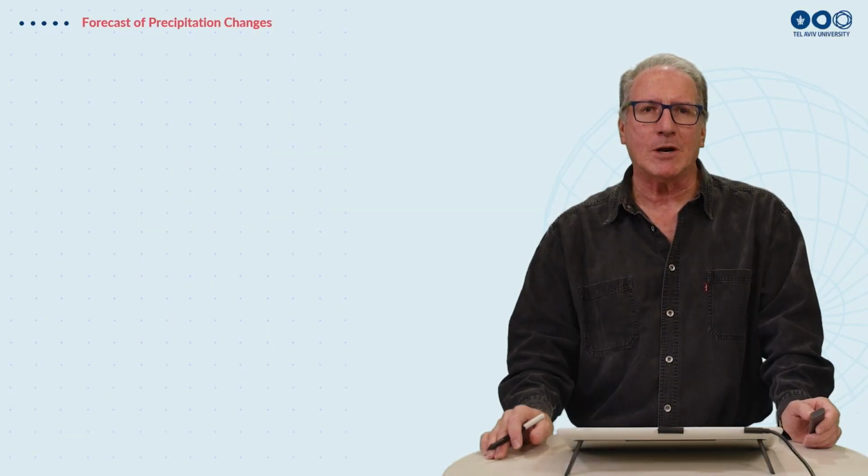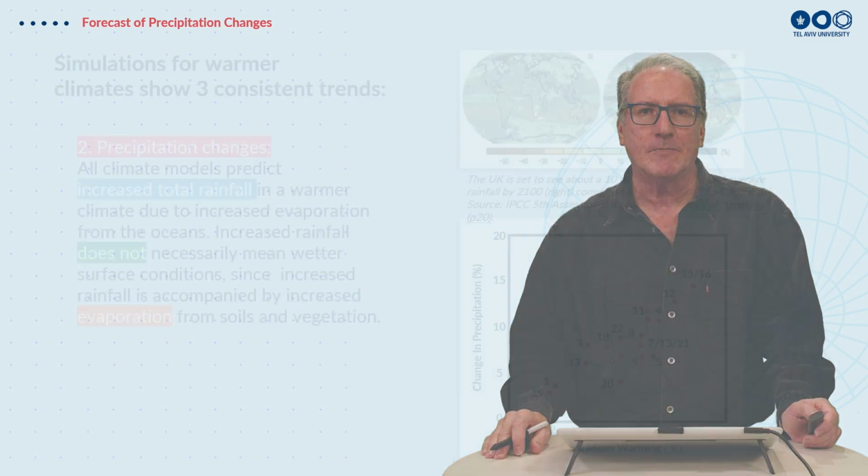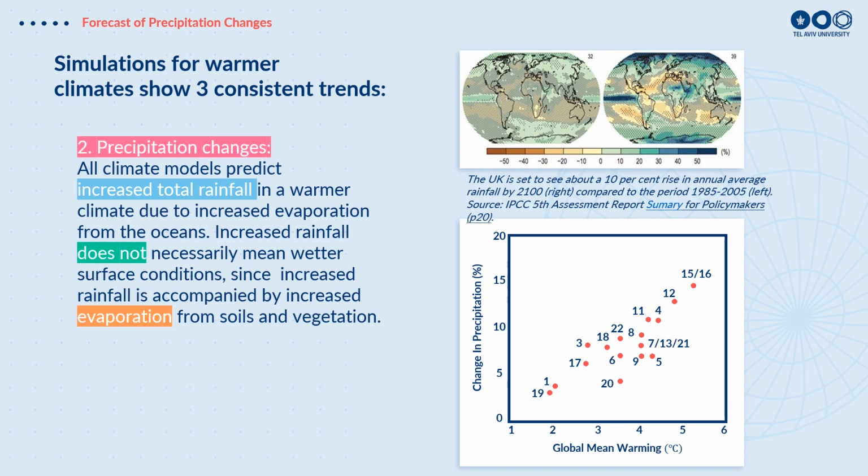The second parameter that all the models agree with is related to rainfall or precipitation. All the models actually predict we'll have an increase in the total rainfall around the planet, and it's interesting that the amount of the increased rainfall is related to how much global warming the models predict. We can see on the plot here on the right, the red dots represent different models from different groups around the world, and the increase in rainfall shown on the y-axis in percentage increases depending on the increase in temperature